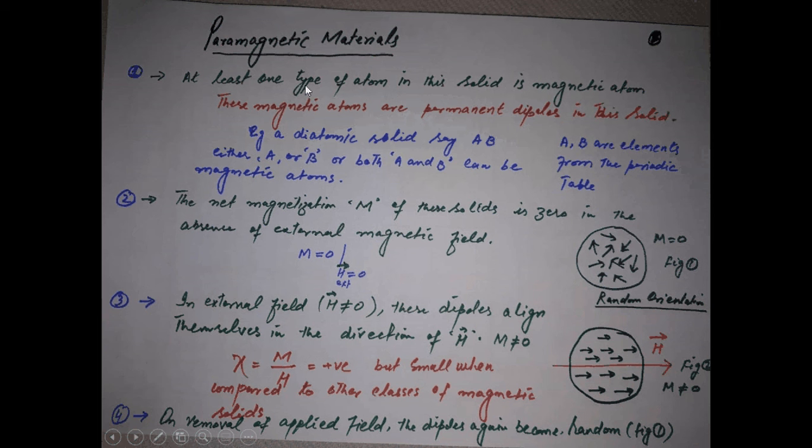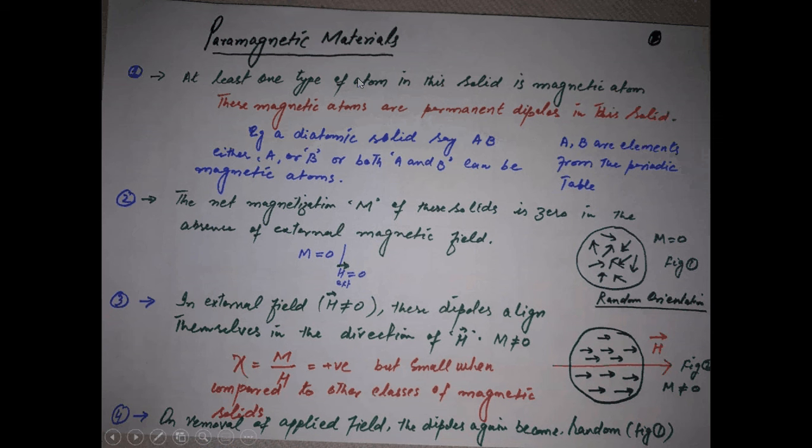In the last session, we have seen about a magnetic atom and a non-magnetic atom, and we also discussed the diamagnetic solids, in which all the atoms making a diamagnetic solid are non-magnetic.